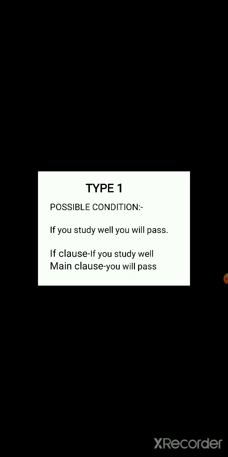If you study well you will pass, and you will pass if you study well are the same, no difference in meaning. Okay. So we can begin the conditional sentence with either the if clause or the main clause. So if clause, if you study well, main clause, you will pass.